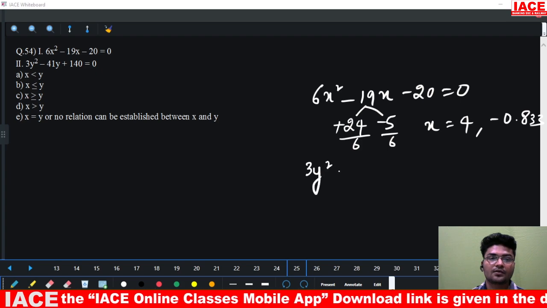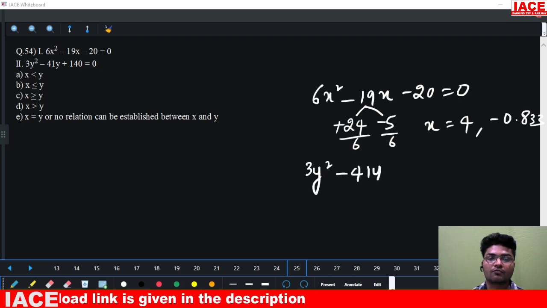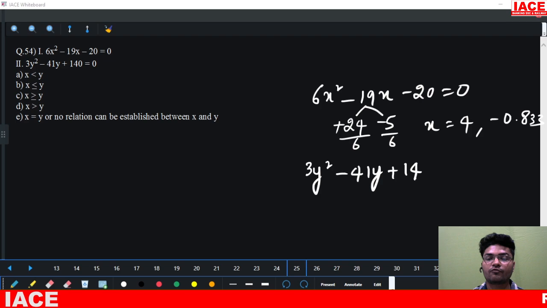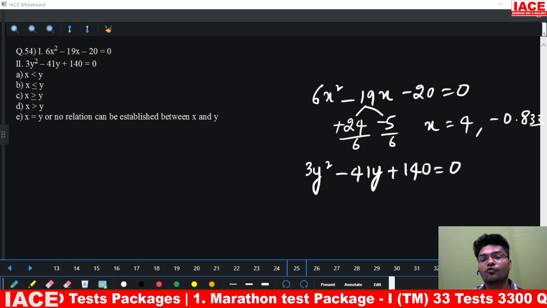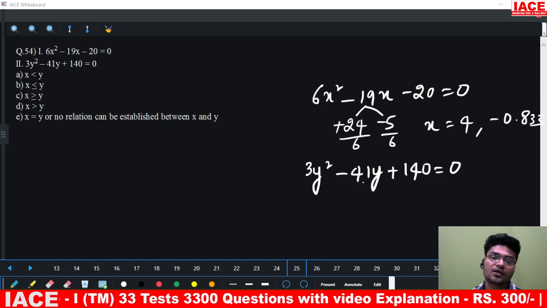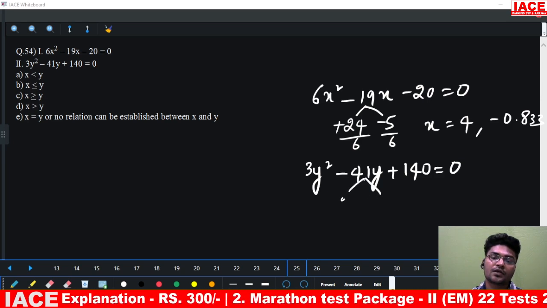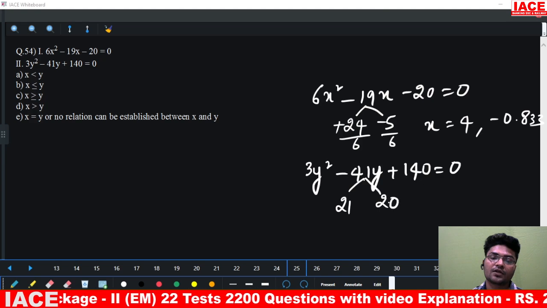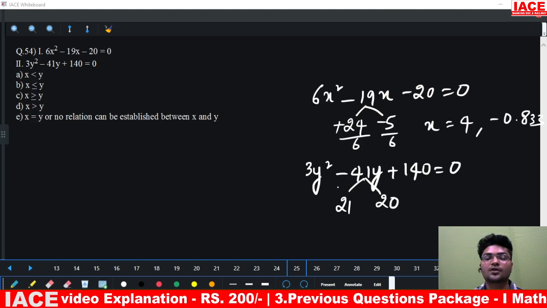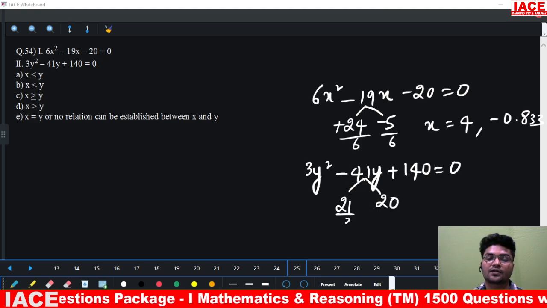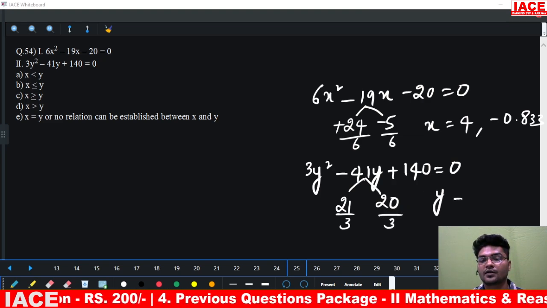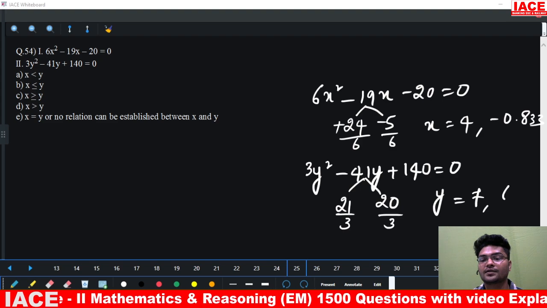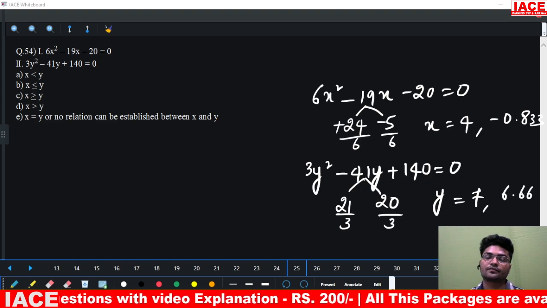Next, coming to y: 3y square minus 41y plus 140 equals 0. Now 3 into 140 is 420. How will I get 420? 21 into 20 will give me 420, and both signs are positive. So divided by 3 and divided by 3, the value of y is 7 and 6.66.